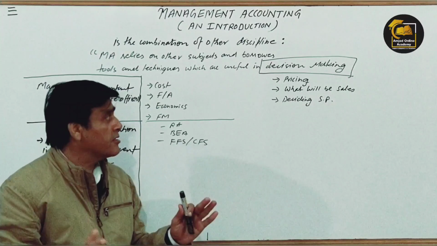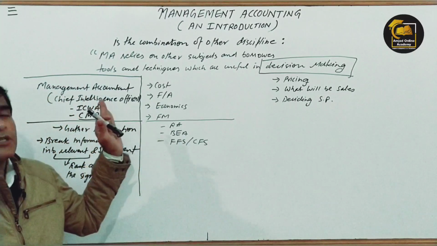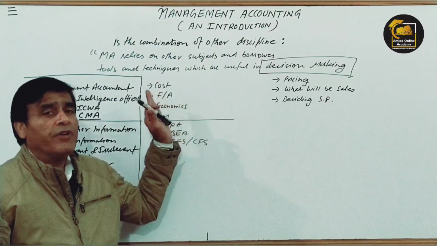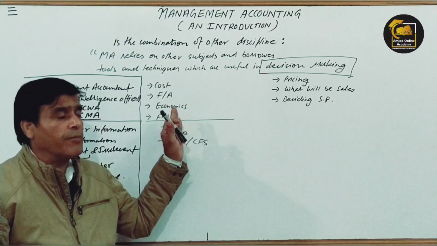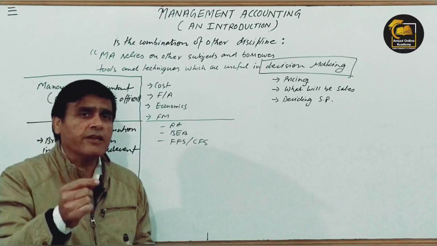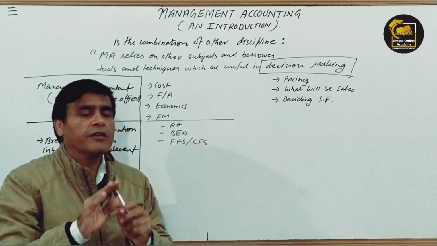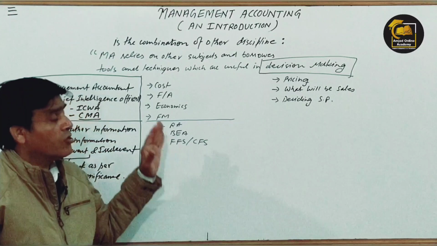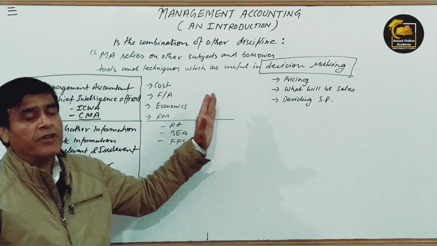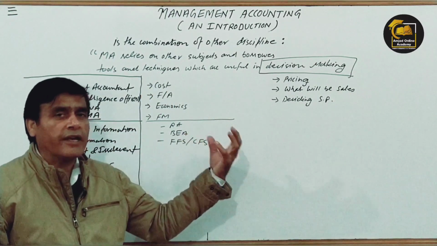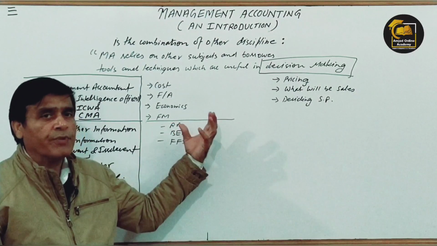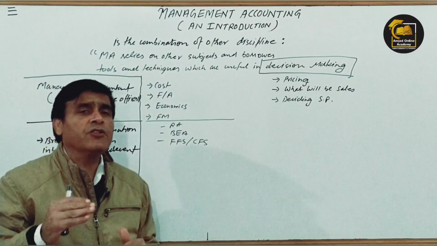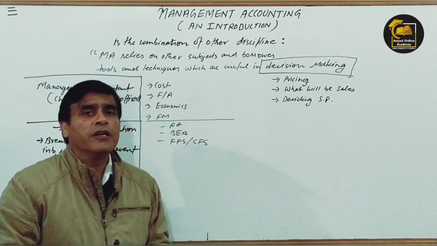But here I'm a little bit concerned just to make clear the brief introduction of management accounting, about which people are very much confused, because they think that management accounting is a core discipline in itself. I have made it very clear here that management accounting is not a core discipline. It is a combination of different other subjects from which we borrow some tools, techniques and a set of principles which are useful in decision making, right? This is what I have made you understand in my own words, in my own definition.